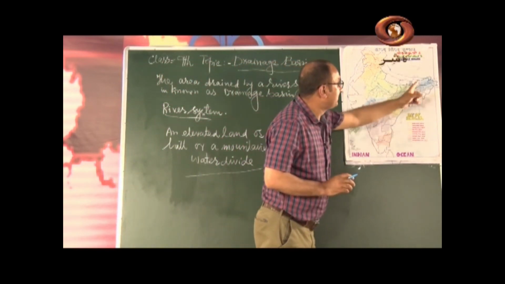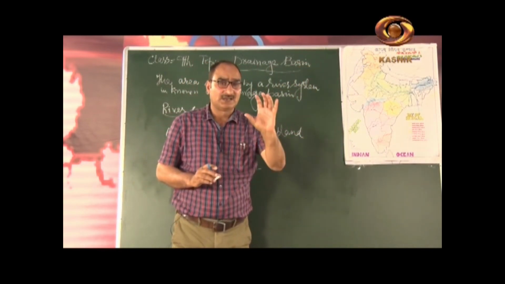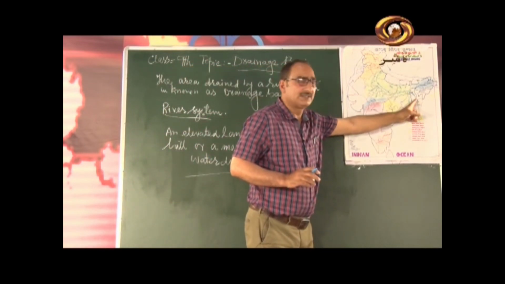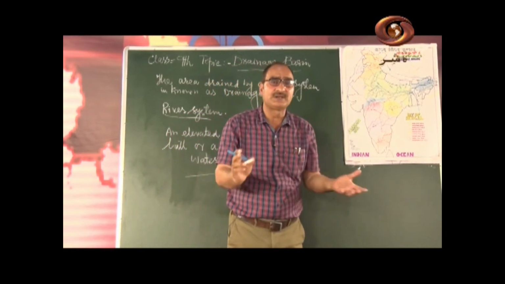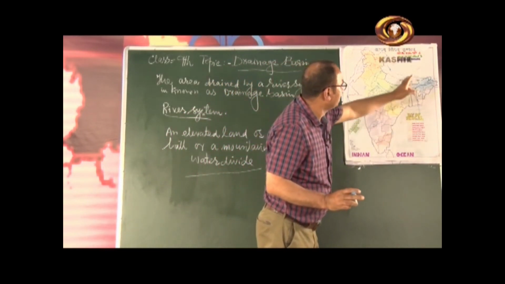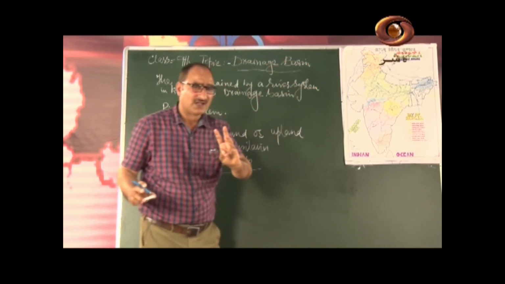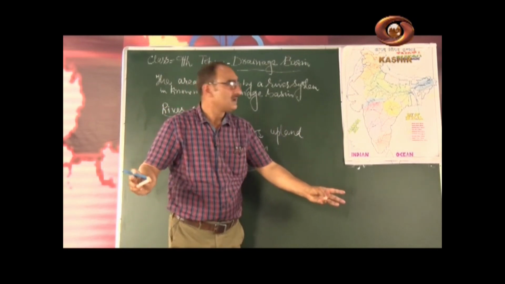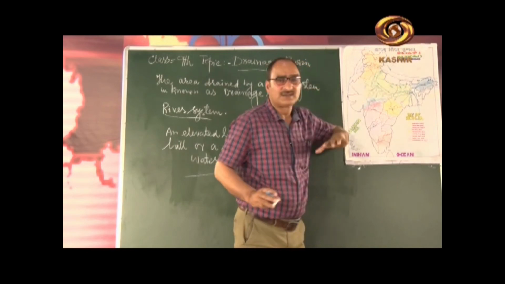One more thing, my dear students, you must remember: the river Brahmaputra is called Jamuna in Bangladesh. When it enters Bangladesh, the people of Bangladesh call it Jamuna. This was the river Brahmaputra. These are three rivers which have their source across the Himalaya: Indus, Satluj and Brahmaputra.